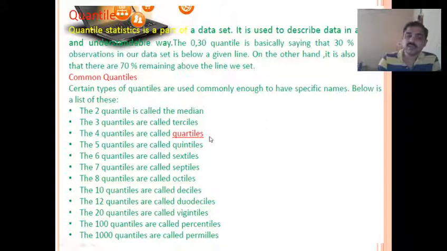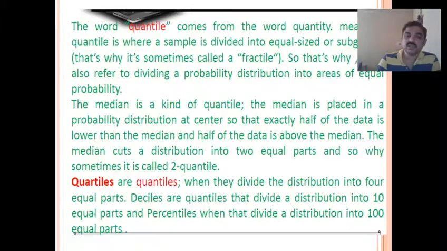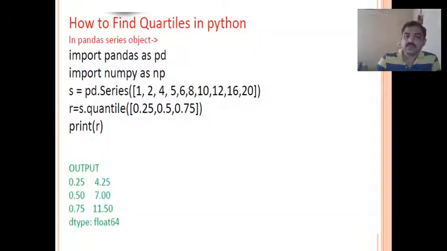If you divide the whole data into four parts, then it is called quartiles. To calculate quantile or quartile values, we have a function called quantile. Quantile is the function used to get the quartile values. The first quartile value, you have to pass 0.25. Second quartile is 0.5. Third quartile is 0.75. This is how you can get the quartile values.